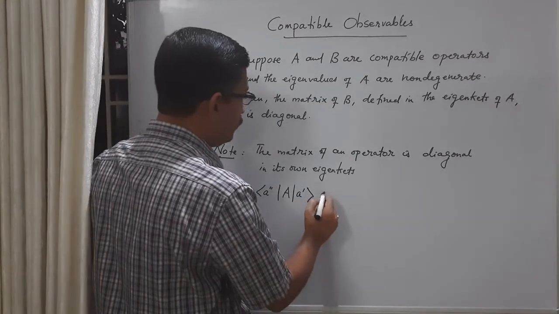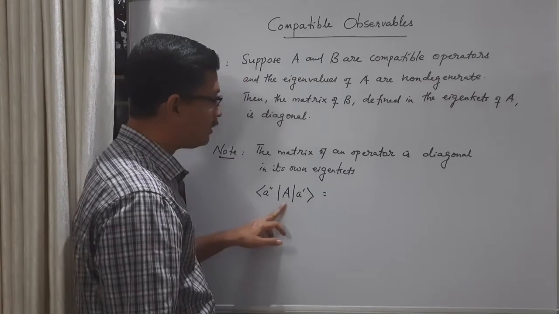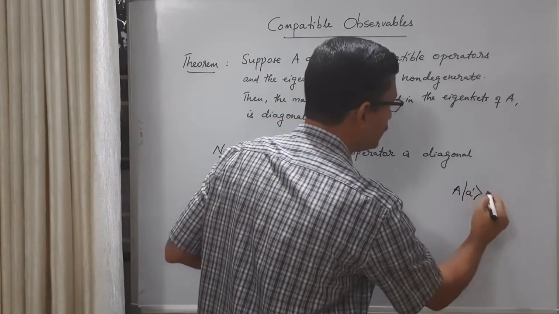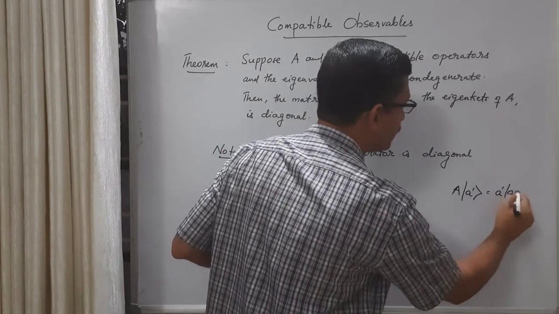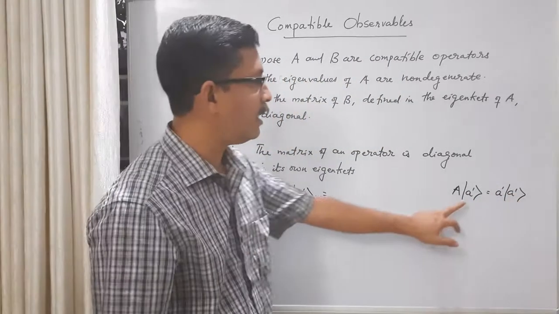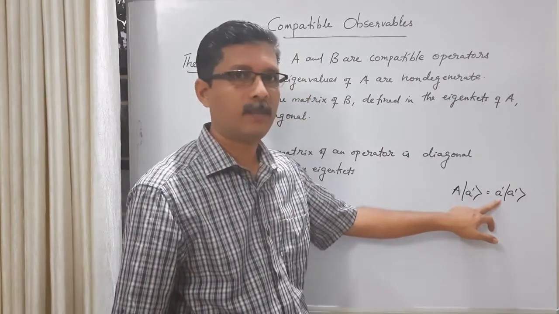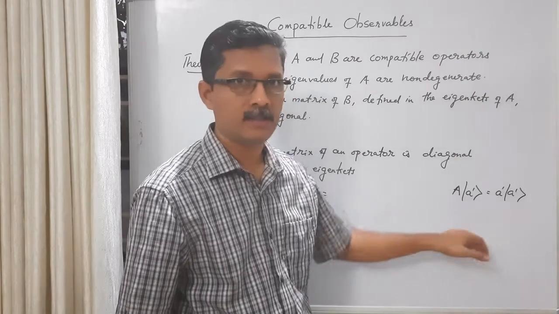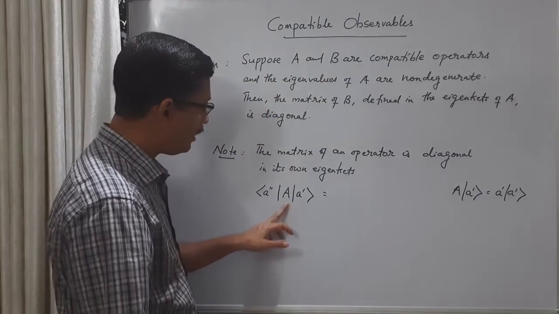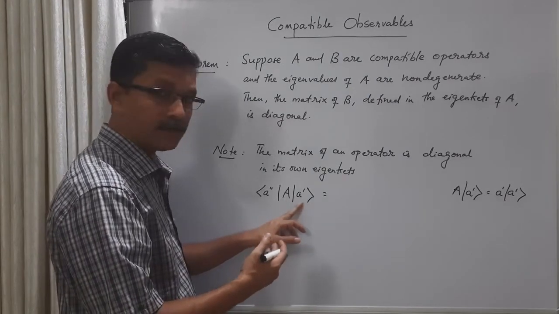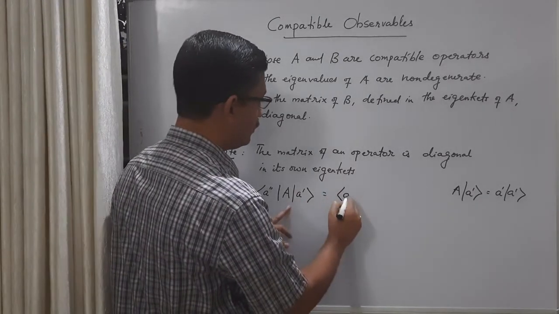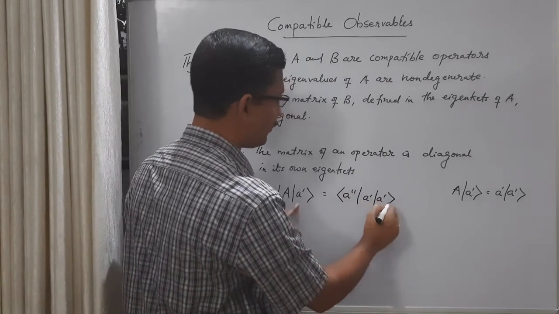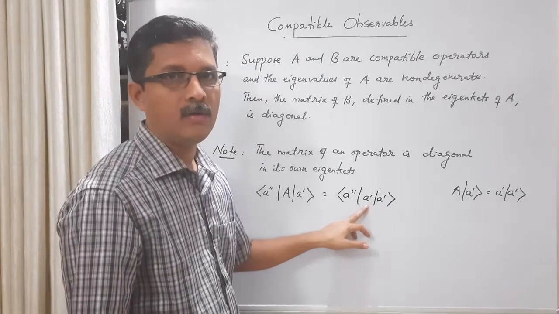Okay. Now, since these are eigenkets of A, it means that when operator A acts on an eigenket, we get an eigenvalue times the eigenket. This ket A prime is labeled after the eigenvalue A prime. So the result of operator A acting on the eigenket is eigenvalue times eigenket. It satisfies the eigenvalue equation. So when A is acting on the ket vector, with the bra vector A double prime, the result is A prime times ket A prime, where this A prime is the eigenvalue, which is real.